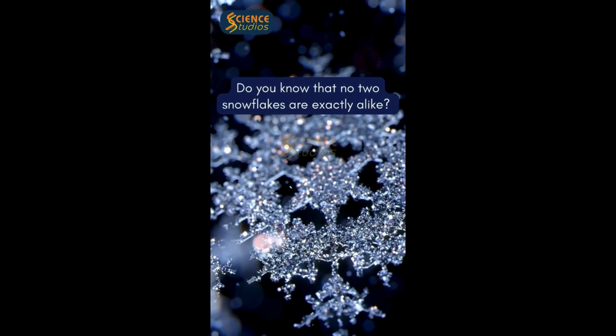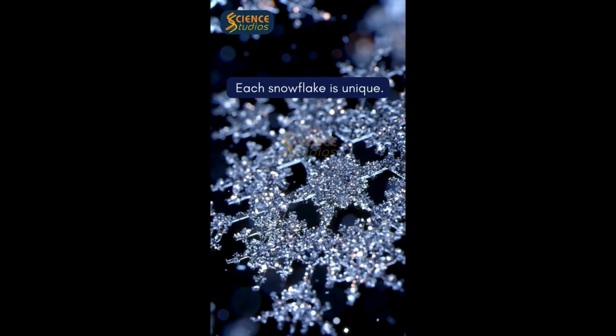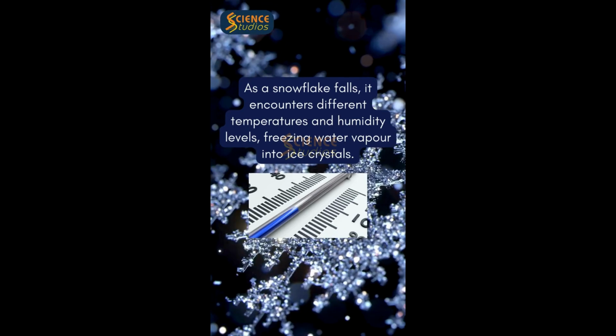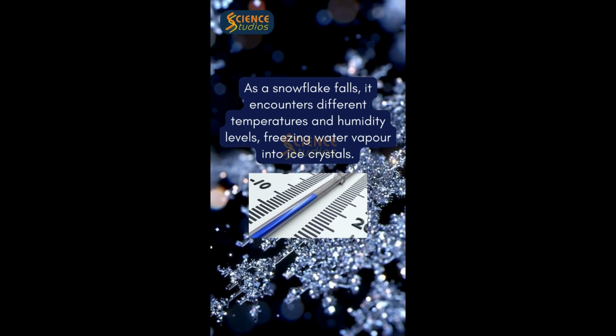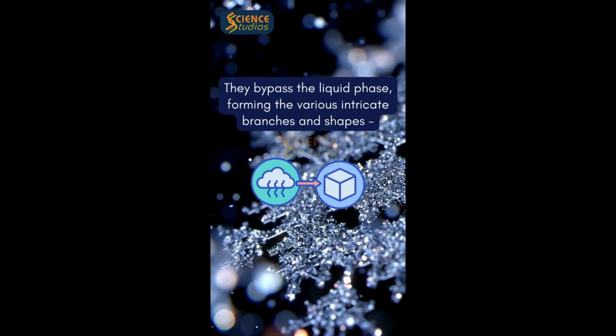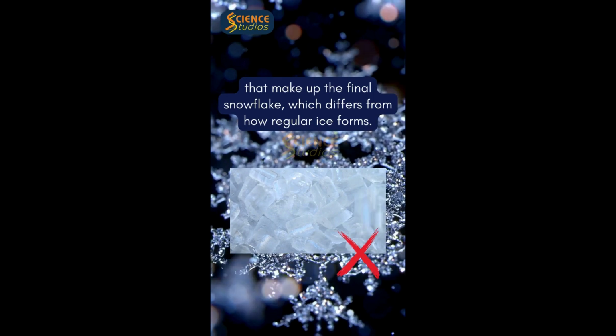Do you know that no two snowflakes are exactly alike? Each snowflake is unique. As a snowflake falls, it encounters different temperatures and humidity levels, freezing water vapor into ice crystals. They bypass the liquid phase, forming the various intricate branches and shapes that make up the final snowflake, which differs from how regular ice forms.